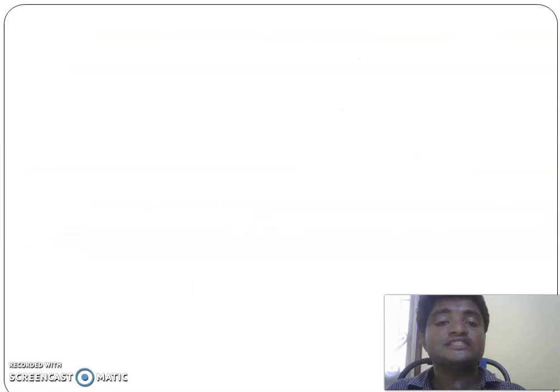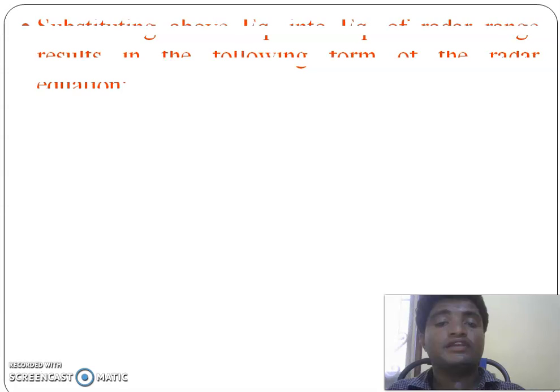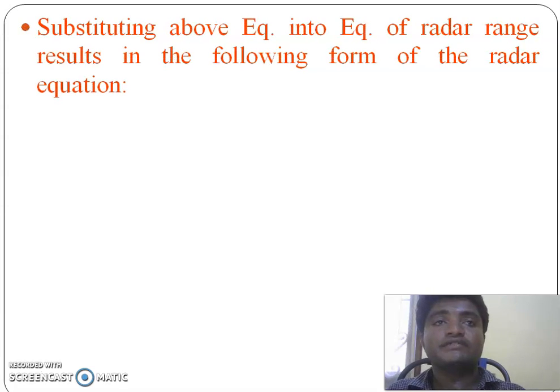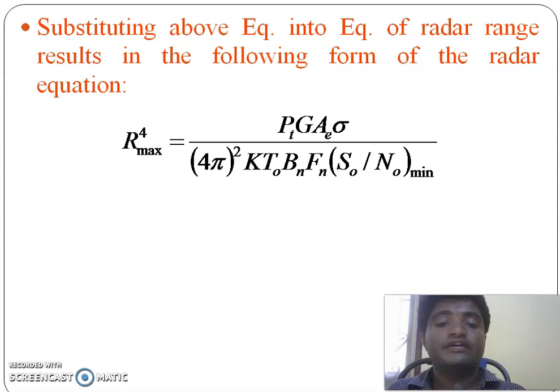By substituting this S minimum in the radar equation, already we know the radar equation, Rmax equal to (PT G sigma AE by 4 pi whole square S minimum) whole power 1 by 4. By substituting S minimum in that equation, we get Rmax whole power 4 equal to PT G sigma AE by (4 pi) whole square k T0 Bn Fn (S0 by N0) minimum. This is called the modified radar equation in terms of output signal to noise ratio.